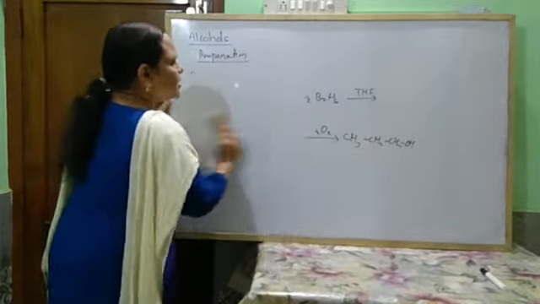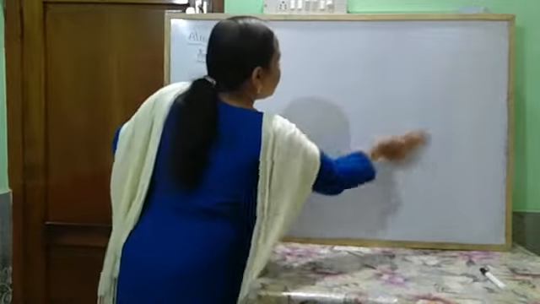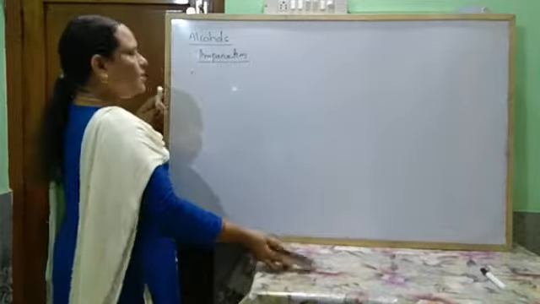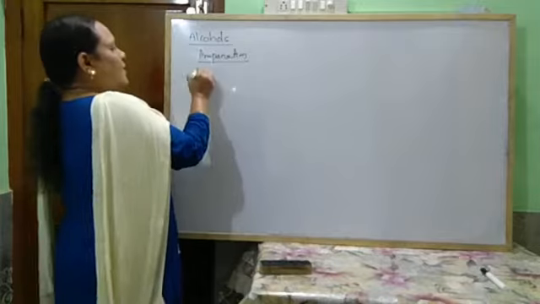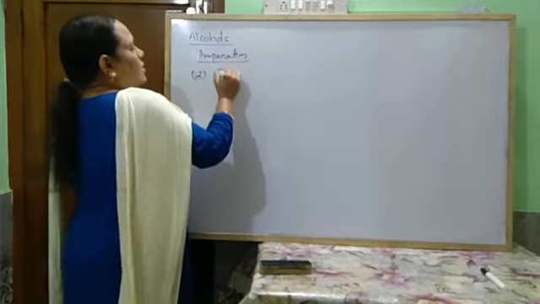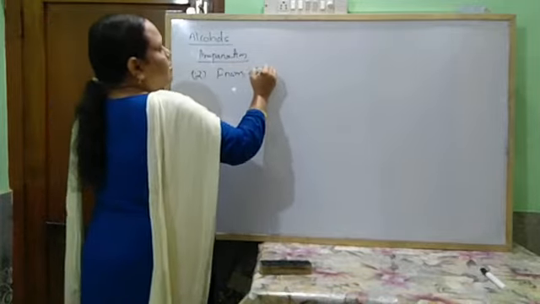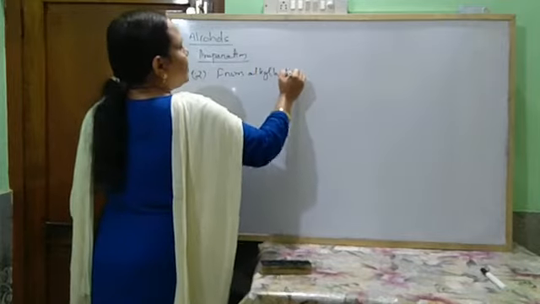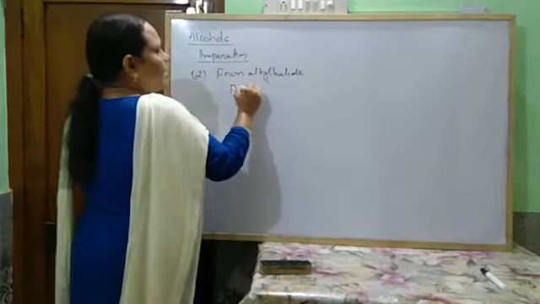Next, come to the preparation method from alkyl halide. So you know RX.